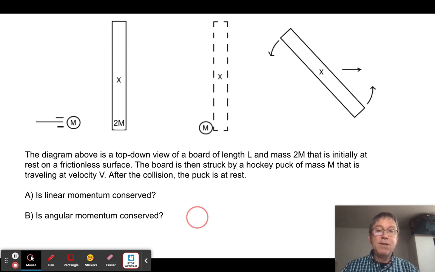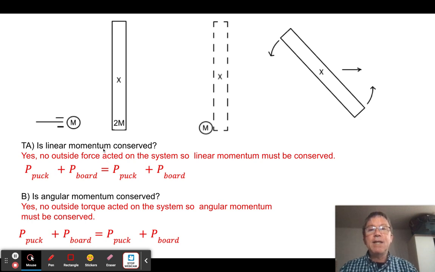All right, well, here's what we find: yes, linear momentum must be conserved because there was no outside force acting on it. The only force we had was an internal force between this object and this object. And so since the impulse in this direction equals the impulse in this direction, that tells us that linear momentum is conserved.